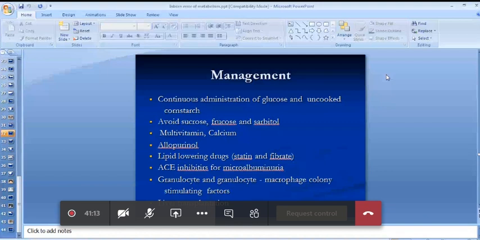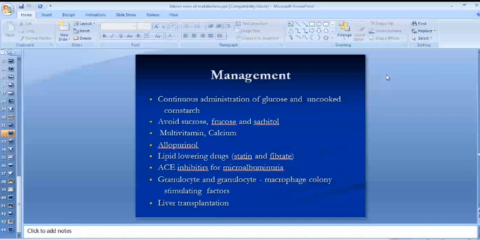You have to give lipid lowering drugs such as statins and fibrates, ACE inhibitors for microalbuminuria, granulocyte and granulocyte macrophage colony stimulating factors because they usually disturb the bone marrow. So you give these colony stimulating factors to prevent anemias or leukopenias caused by this disorder. The ultimate management includes gene replacement and liver transplantation.